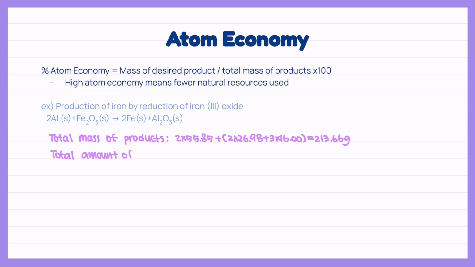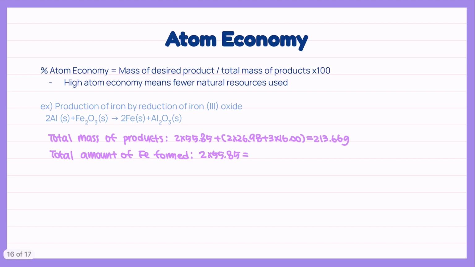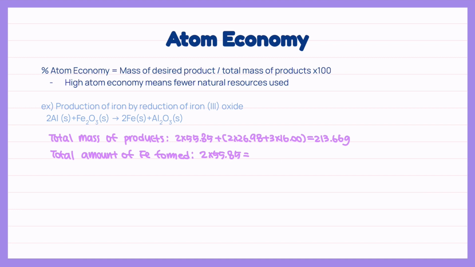This would result in a total of 213.66 grams. The total amount of iron formed is 2 times 55.85, which is equal to 111.70 grams. Therefore, putting these values in the equation above, the atom economy is 52.3%.